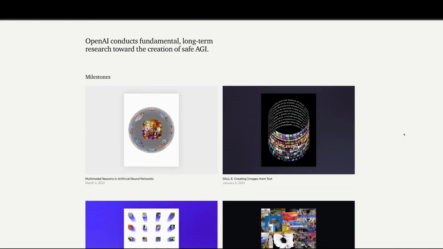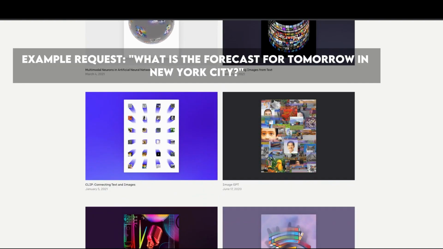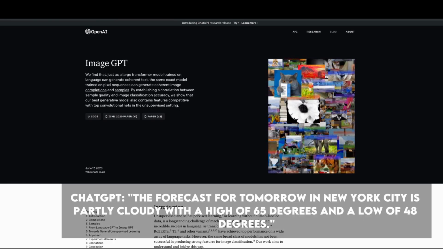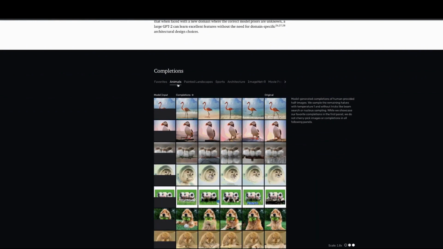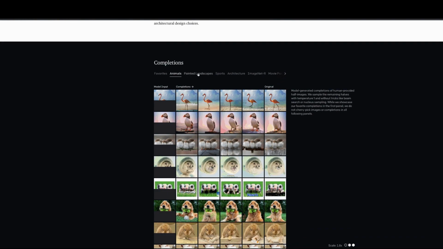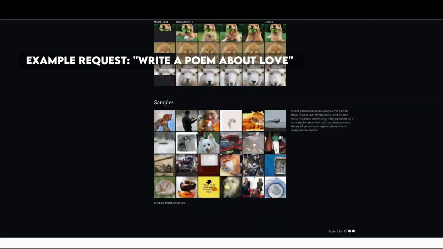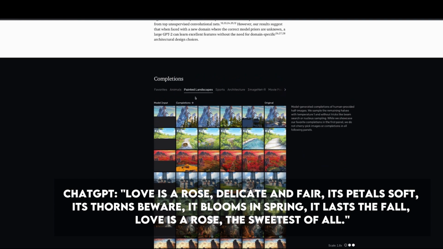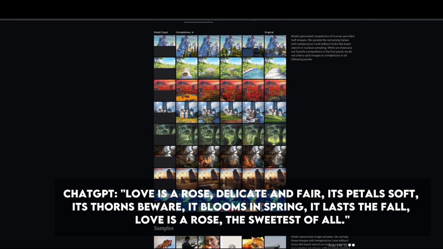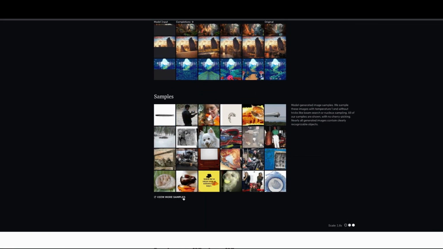Number 9. Providing weather forecasts. Example request: what is the forecast for tomorrow in New York City? ChatGPT: the forecast for tomorrow in New York City is partly cloudy with a high of 65 degrees and a low of 48 degrees. Number 10. Generating poetry and song lyrics. Example request: write a poem about love. ChatGPT: love is a rose, delicate and fair, its petals soft, its thorns beware, it blooms in spring, it lasts the fall, love is a rose, the sweetest of all.